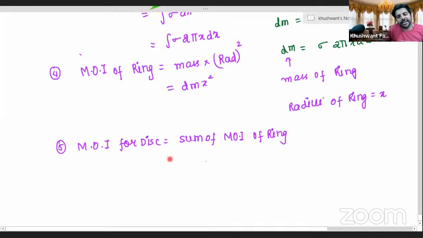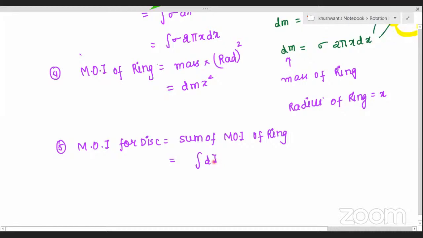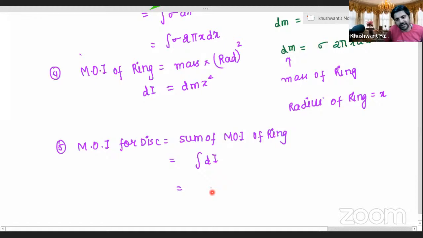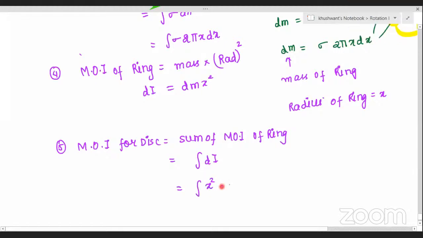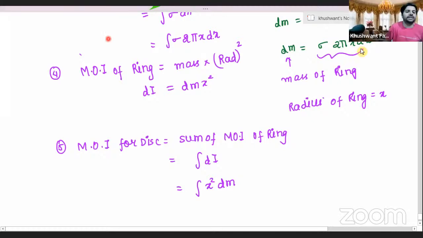Now what will you do? You will write the integration of dI. That is the dI we are talking about here, the moment of inertia of one ring. What is dI over here? We'll write it as x square dm. Right. Now, we have already calculated the value of dm.